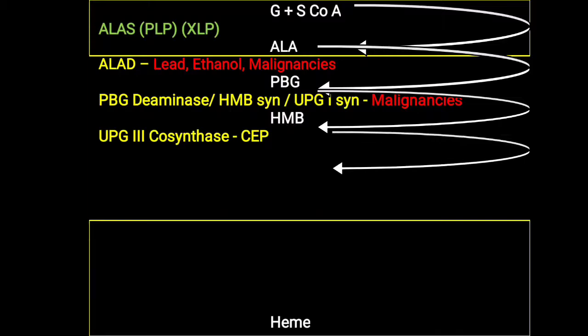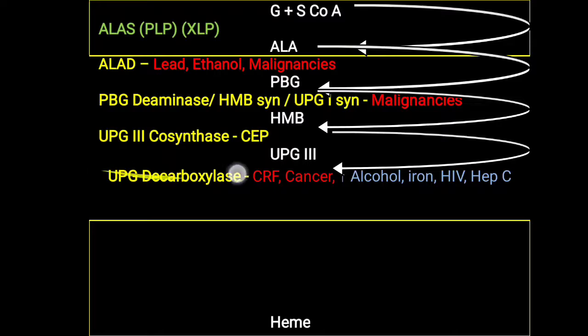For UPG3 cosynthase, generally it is not inhibited by any particular factor, but next is UPG decarboxylase. That UPG decarboxylase enzyme will be inhibited by cancer and chronic renal failure. Further, you have to remember that UPG decarboxylase deficiency generally leads to porphyria cutanea tarda if there is a congenital type of porphyria, or inborn error of metabolism. But particularly increased intake of alcohol, increased overall iron content, and conditions like HIV and hepatitis C precipitate the overall condition of porphyria cutanea tarda.